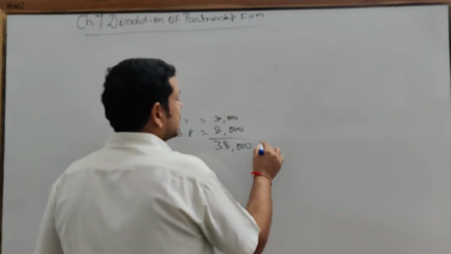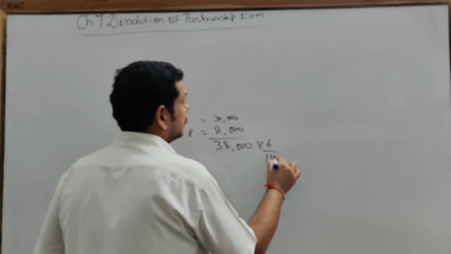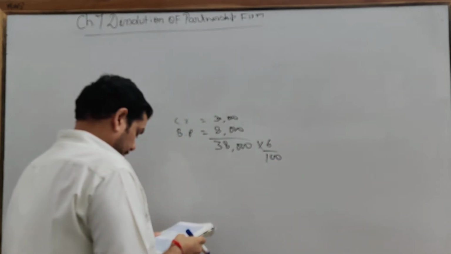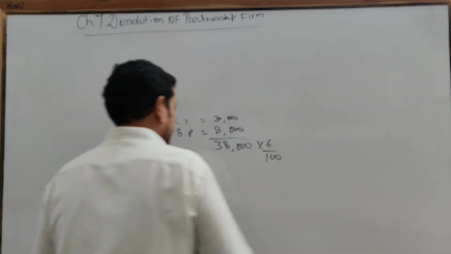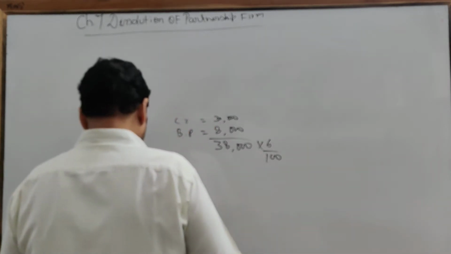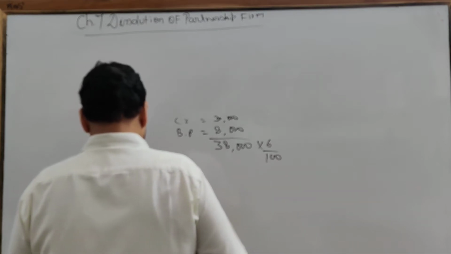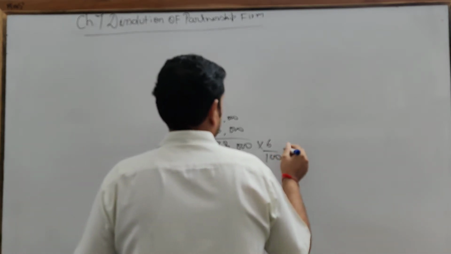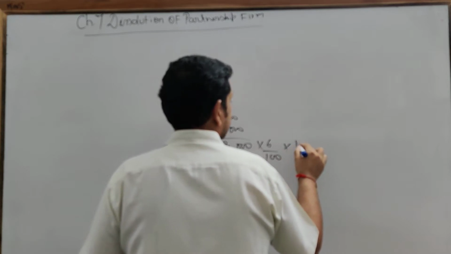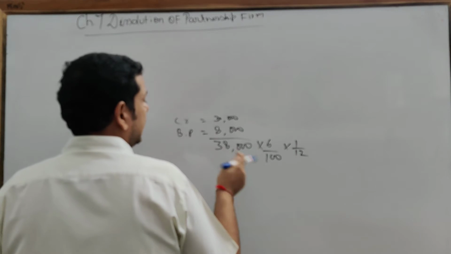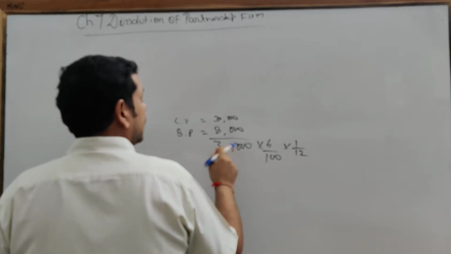Okay, so we will find out 6% of that, at 6% into 1 by 12. Either you find out separately or you can find out collectively also.